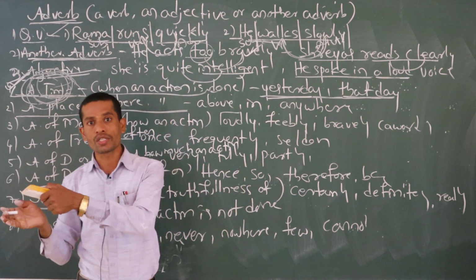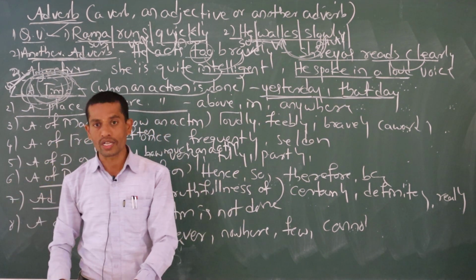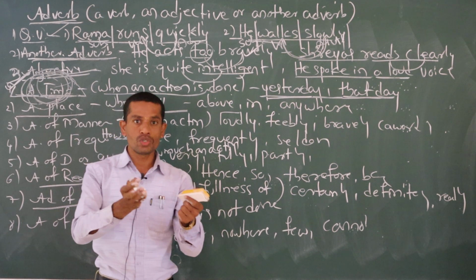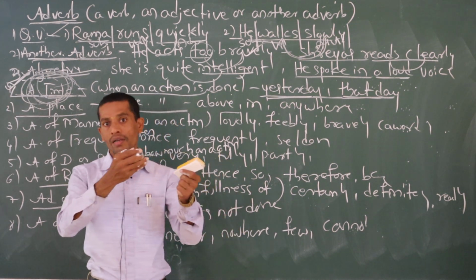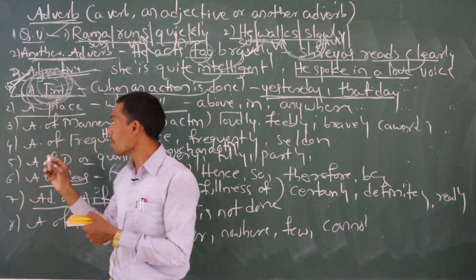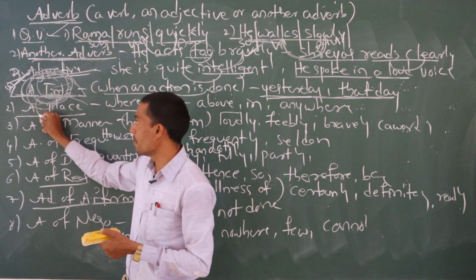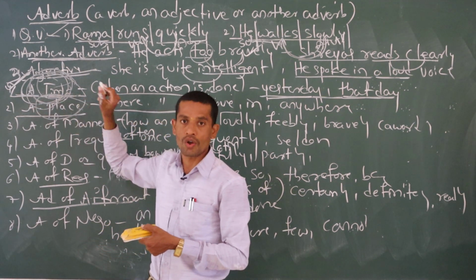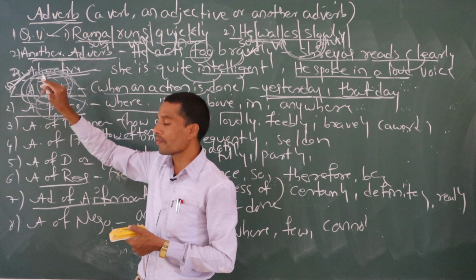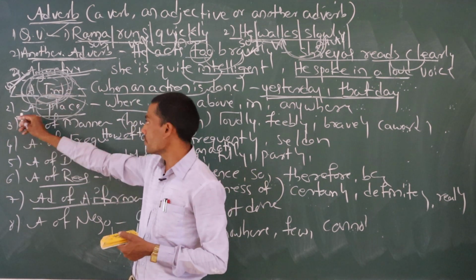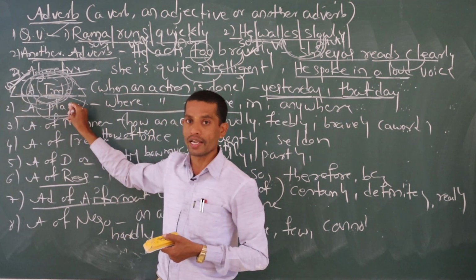Adverb of place always talks about placement. Just as adverb of time talks about timing, adverb of place talks about place.